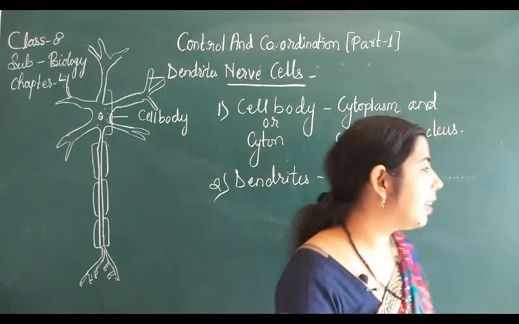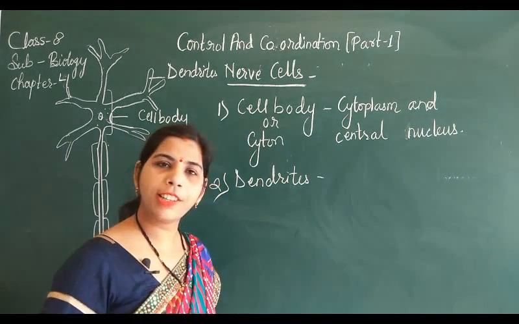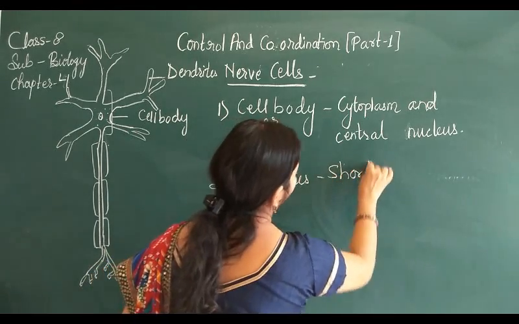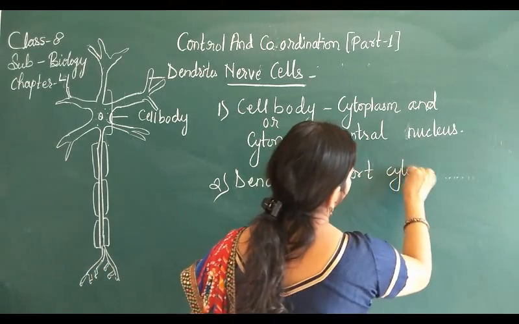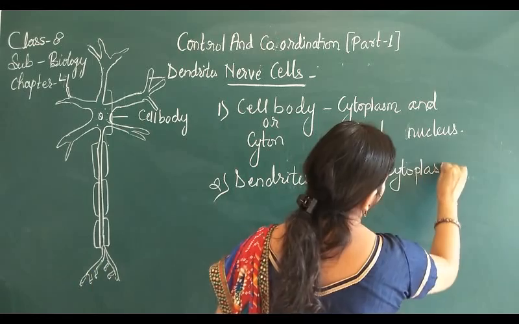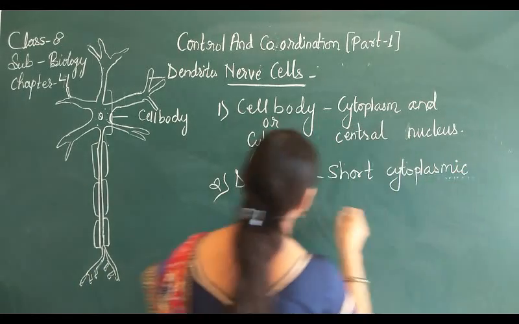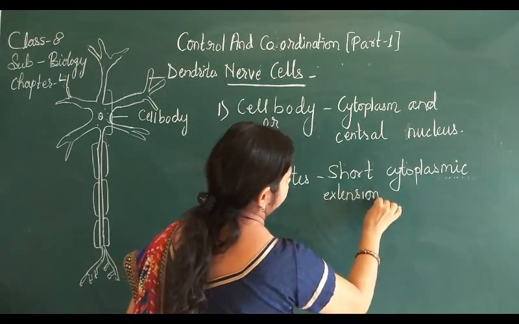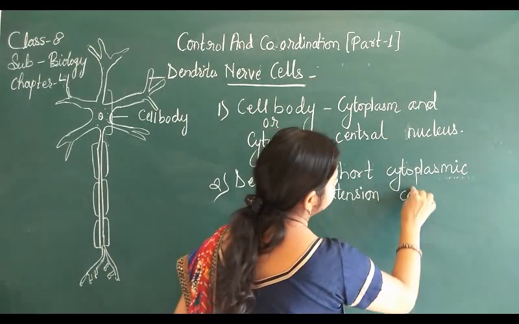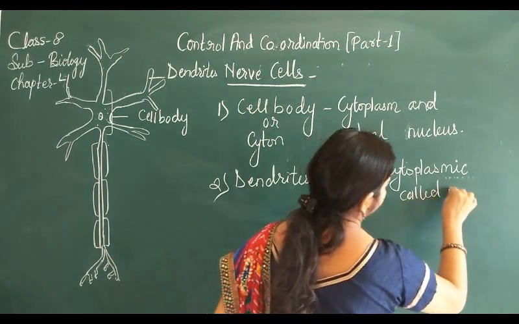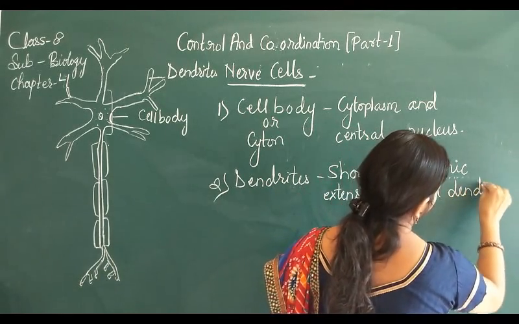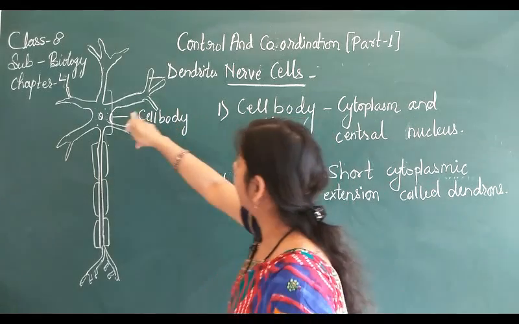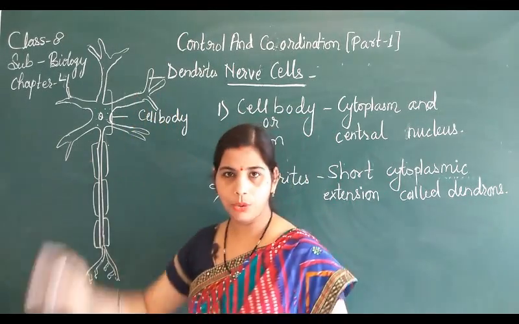Dendrites are short cytoplasmic extensions called dendrons, and these are going to branch further. ये branch हो रही हैं, then again branched होती जाती हैं.